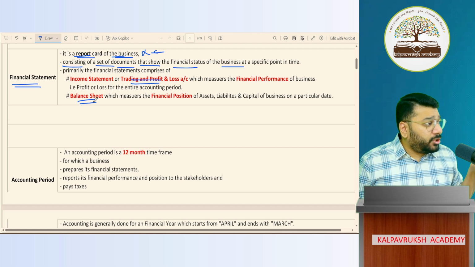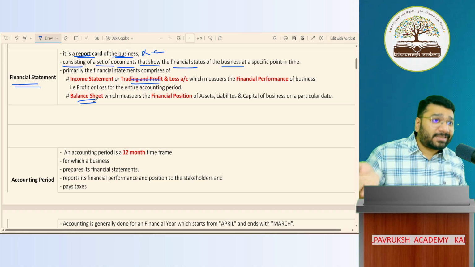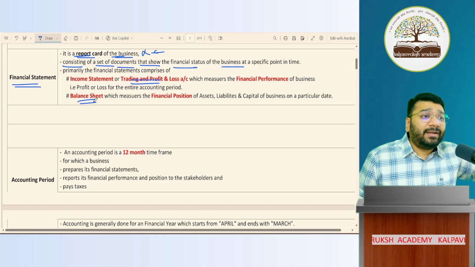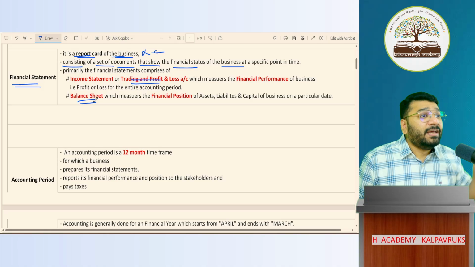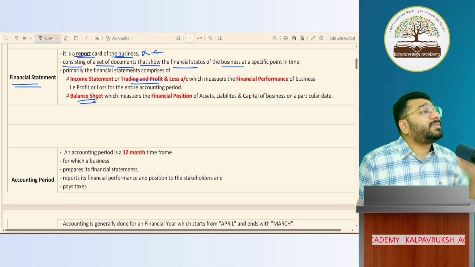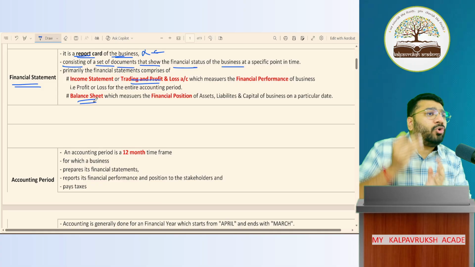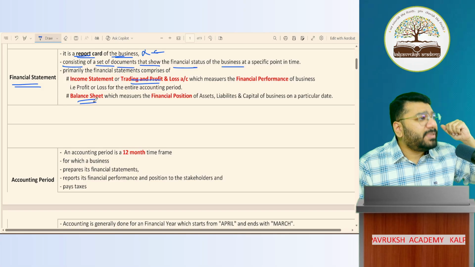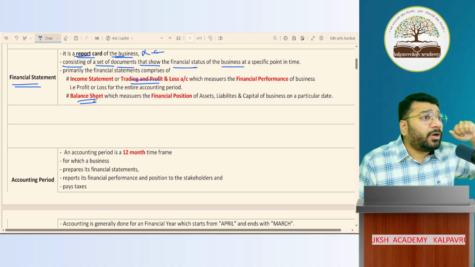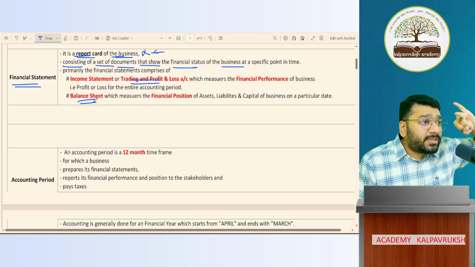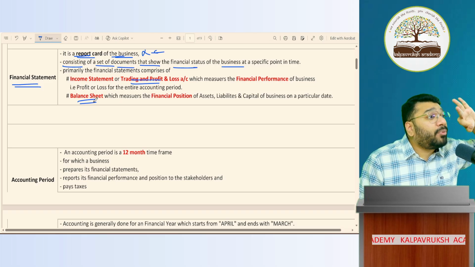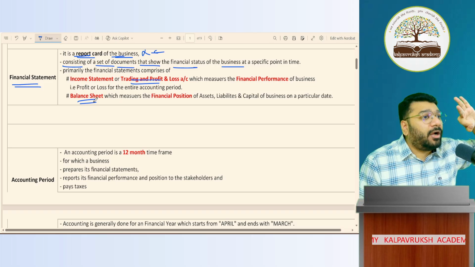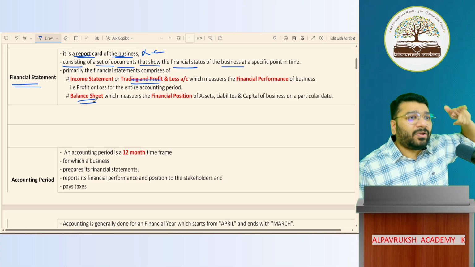Sir, for partnership concern, is it going to be something else? Yes. The financial statement for the partnership concern is going to be something else. The financial statement for companies is going to be something else. It is the same only. One or two documents here and there will get added. For example, in partnership business, the financial statement will comprise trading account, profit and loss account, and a new document called profit and loss appropriation account, and then balance sheet.